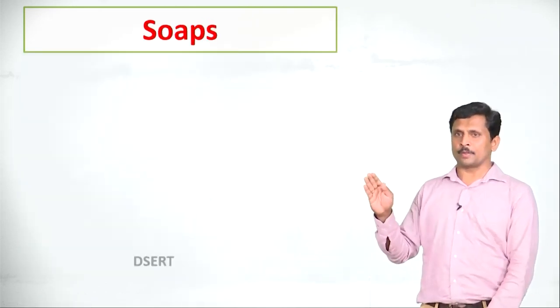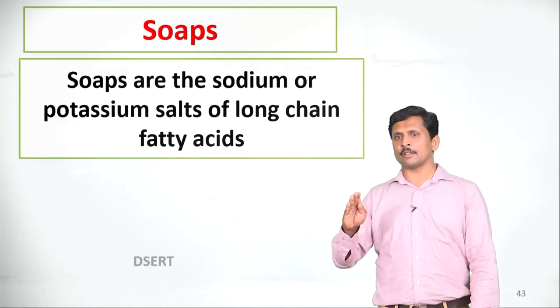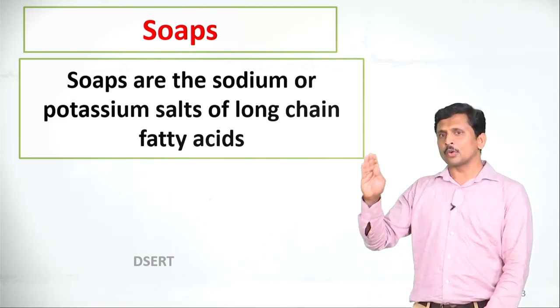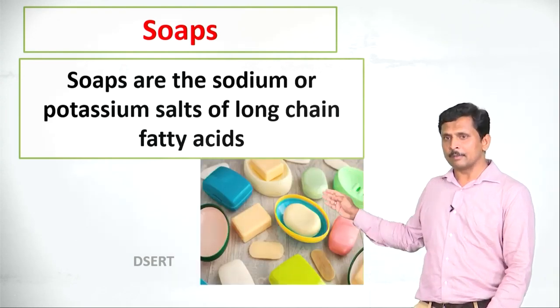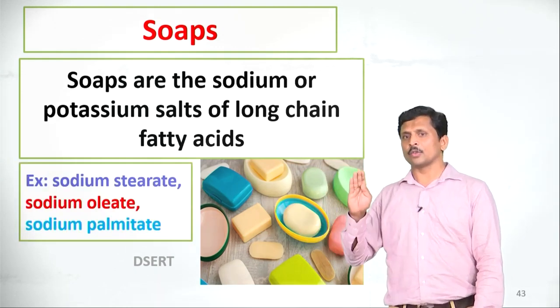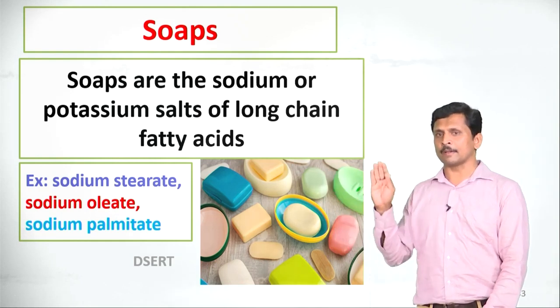Let us discuss soaps. What are soaps? Soaps are the sodium or potassium salts of long chain fatty acids. I will repeat once again. Soaps are the sodium or potassium salts of long chain fatty acids. See some of the examples for soaps. The examples for soaps are sodium stearate, sodium oleate, sodium palmitate. These are the chemical names of soap.